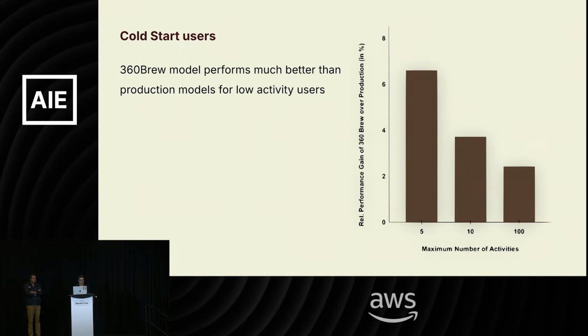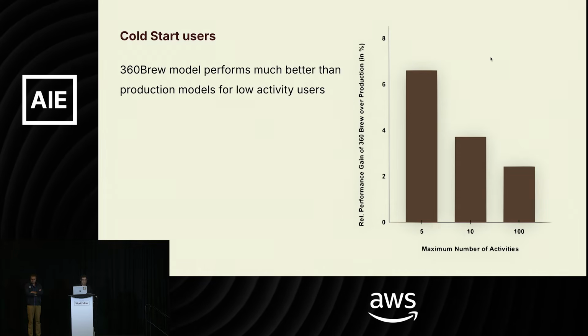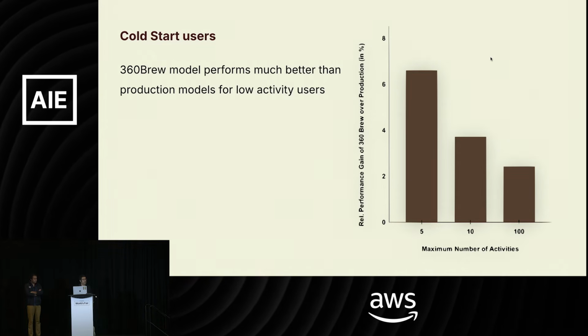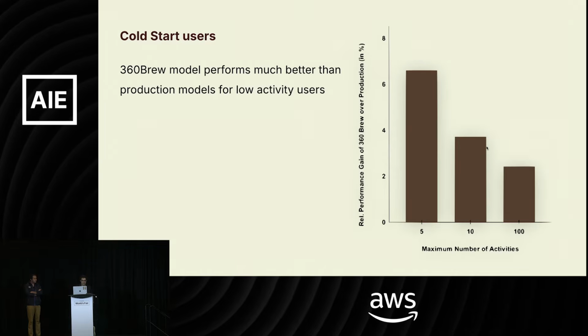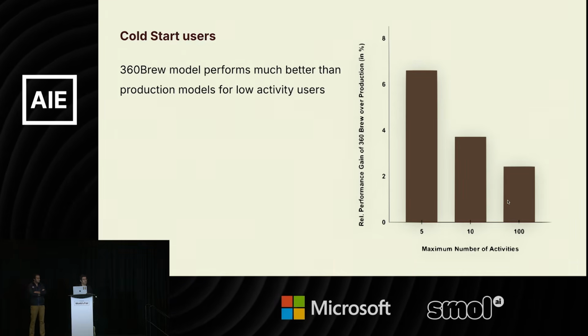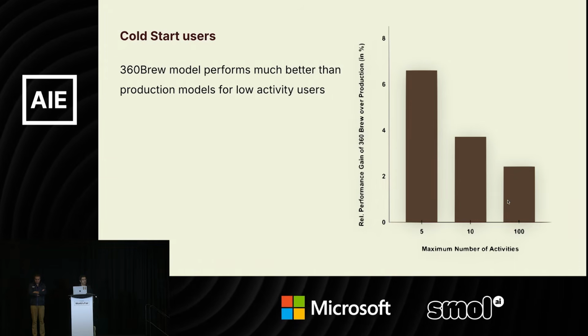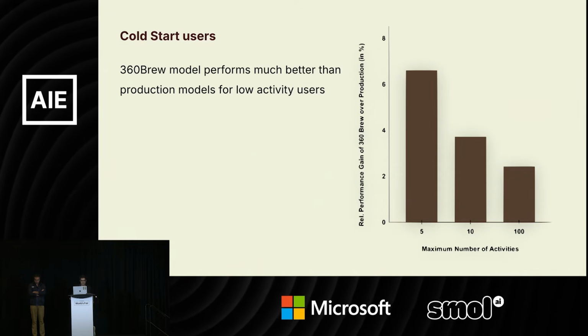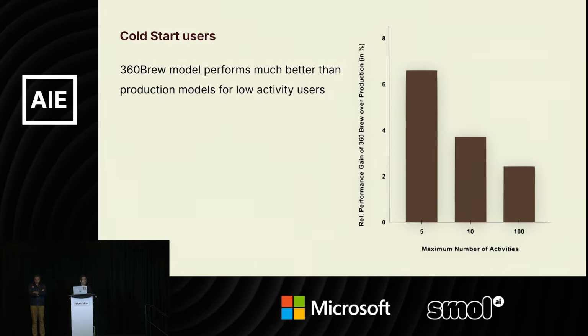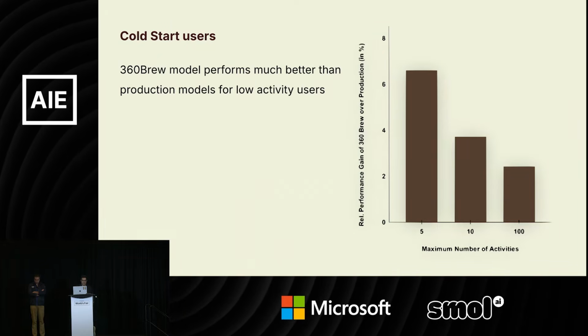And as you can see, the gap between the 360Brew model and the production model grows as the number of interactions decreases. So this shows you that having the world knowledge that the model inserts into these systems actually improves the quality of its predictions.